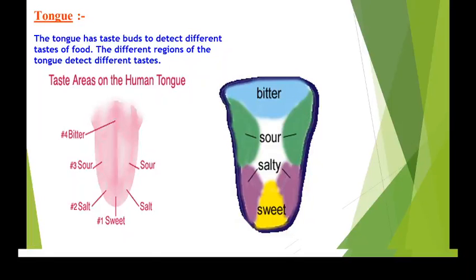Okay, now we will see how the teeth are useful to chew the food, and what are the different parts of the teeth and what are their functions. So basically what you have to do is, first of all, wash your hands and then look into the mirror and count your teeth. How many teeth do you have? Then use your index finger to feel the teeth. Then how many kinds of teeth could you find?